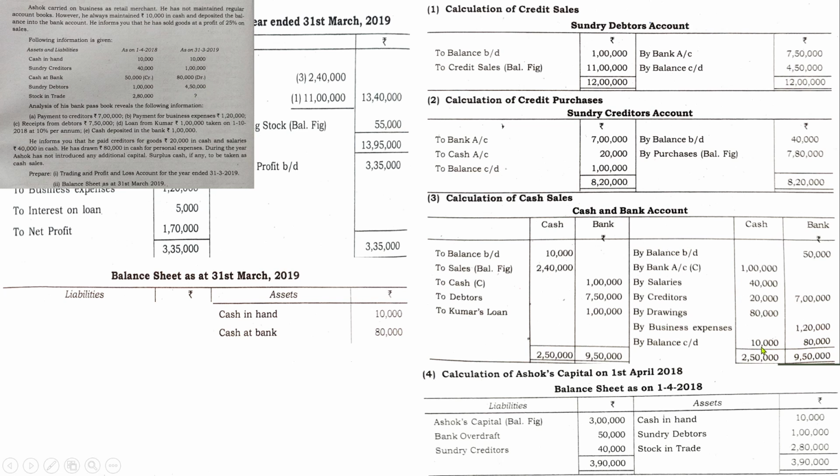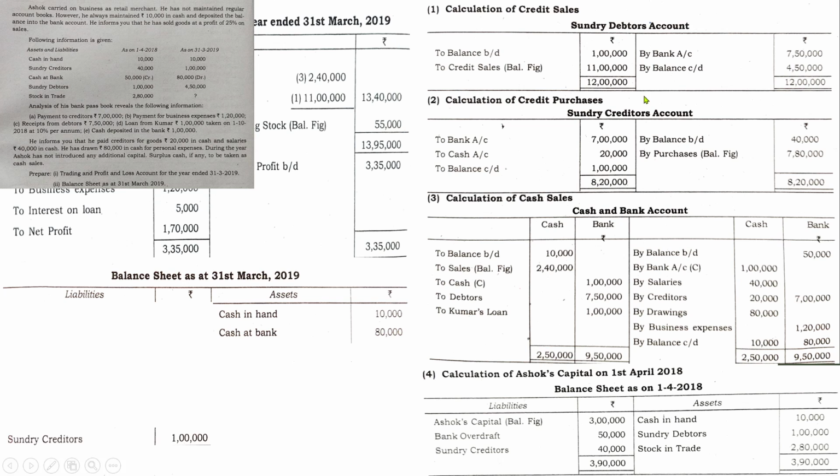So cash and bank, 10,000 and 80,000. See, here 10,000 is correct, and cash at bank 80,000 is also correct. So make sure, sometimes there will be a difference. So make sure whether the amount is correct or not.